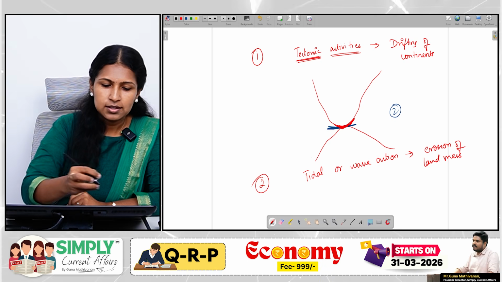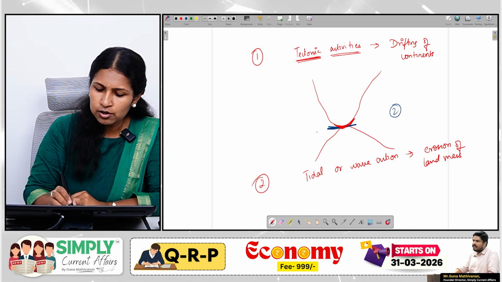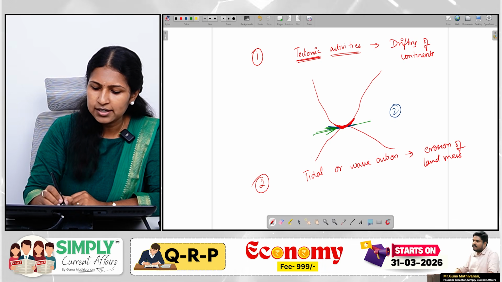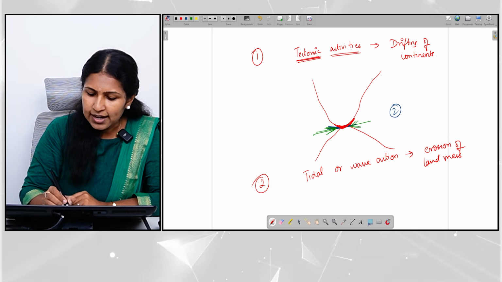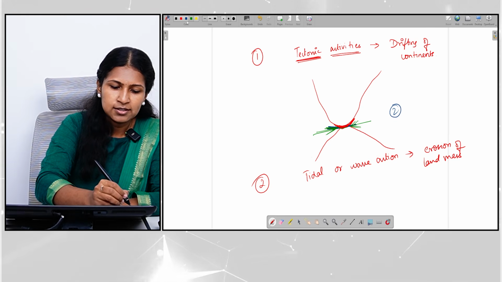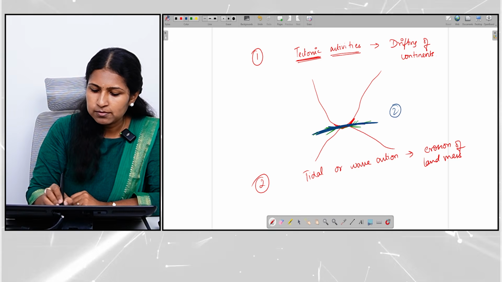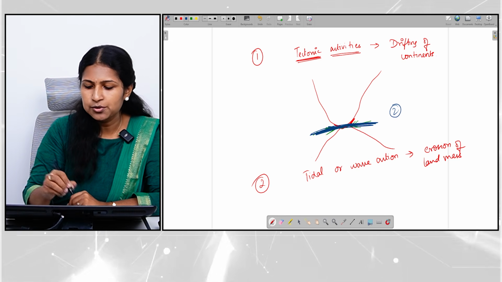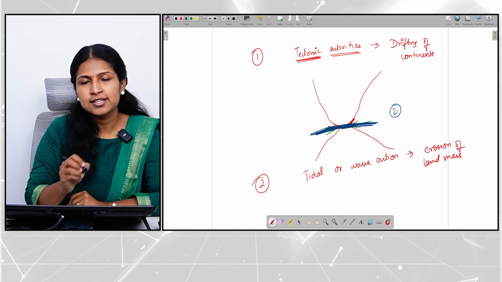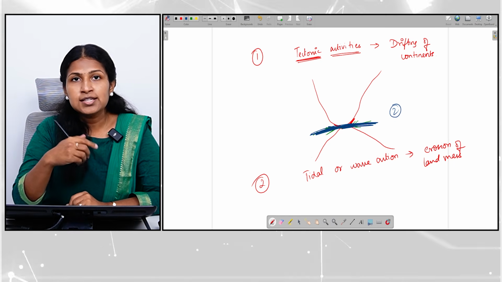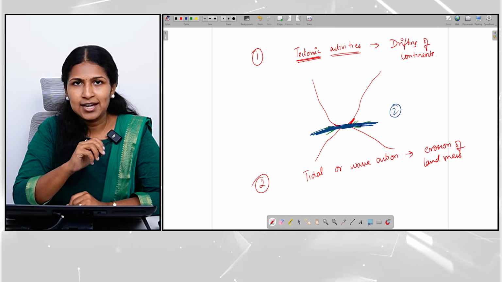Now, over the years, they are constantly facing wave action and tidal action on both sides, and gradually the landmass here gets eroded, resulting in overflowing of water from one water body to the other, resulting in a narrow strip of water. So, this is another way in which a strait can be formed.